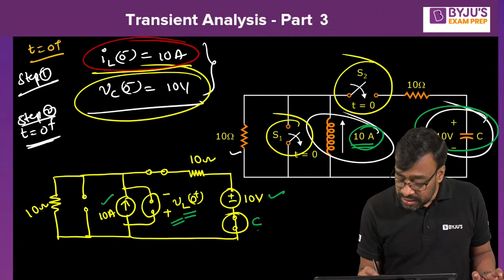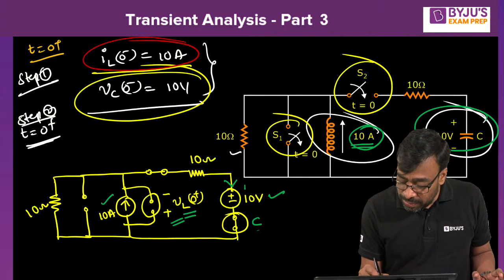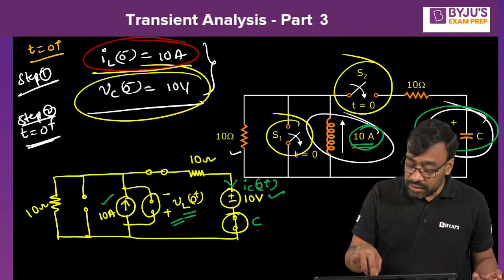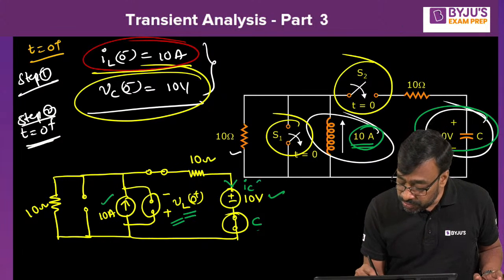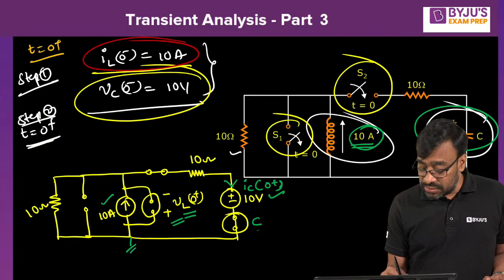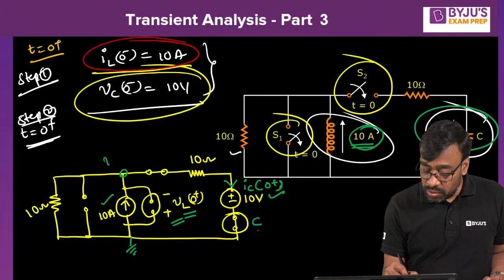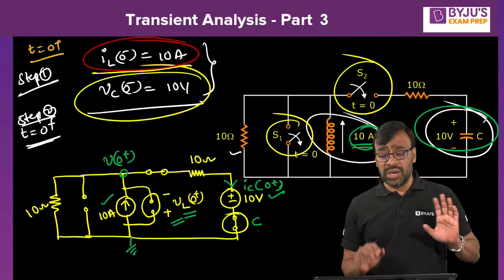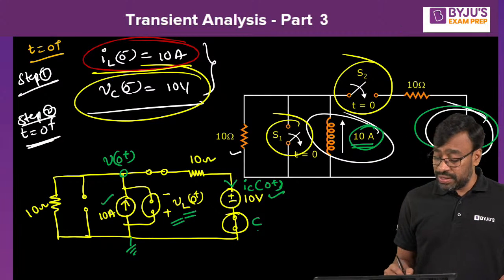What is IC? Can I say this is IC of 0 plus, Nana? Can you please respond? Okay, this is IC of 0 plus. I told you already that first you solve using node analysis. This is V of 0 plus, some voltage. One node voltage is enough here because it's very clear. Now tell me how do you solve it.